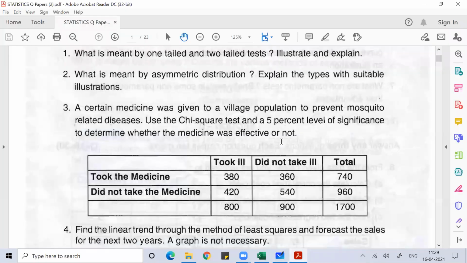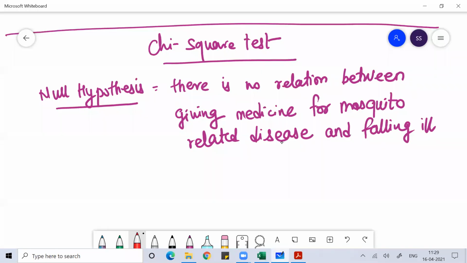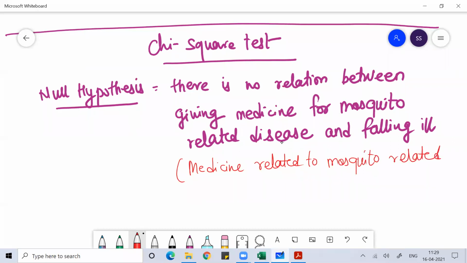I hope you understand it. So whether the medicine is effective or not. What I mean is that the medicine related to the mosquito related disease is not effective. This I wrote in the hypothesis. No relation between giving medicine for the mosquito related disease and falling ill.